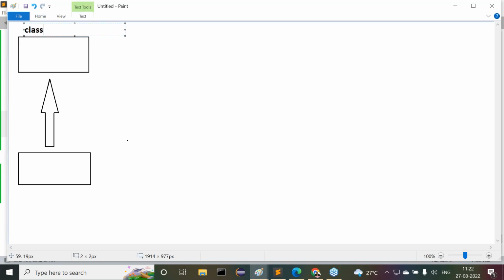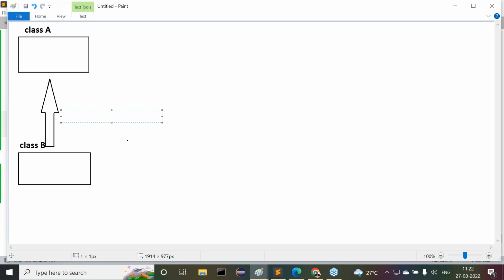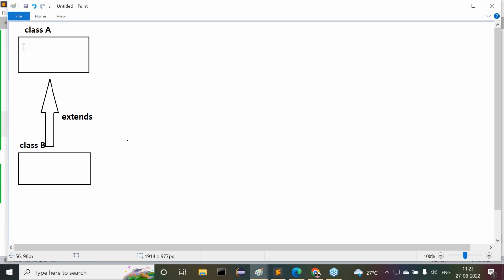This is class A, and this is class B. Now the inheritance relationship is expressed in the form of a keyword. That keyword is extends. Okay, fine. Observe carefully. Now here I am telling you about reusability.